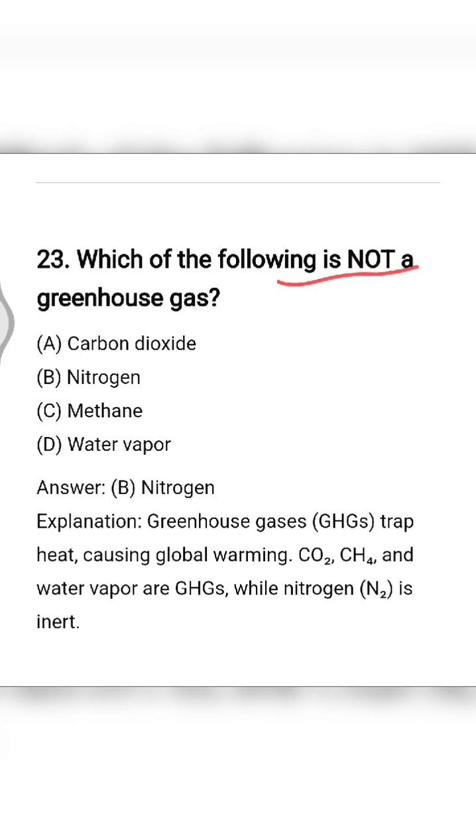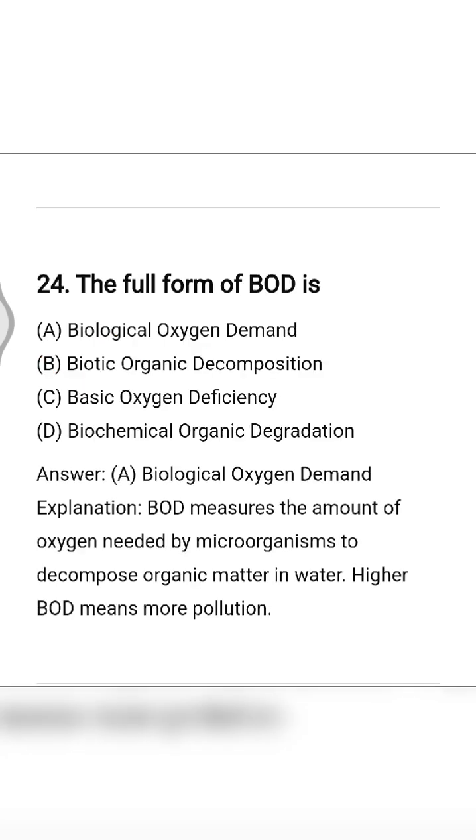Which of the following is not a greenhouse gas? So out of the given options, carbon dioxide, methane, water vapor all add to the greenhouse gases, whereas nitrogen, option number B, has not too much to do with global warming. Next is the full form of BOD, biological oxygen demand. It is the amount of oxygen which is needed by microorganisms to decompose the organic matter in water.